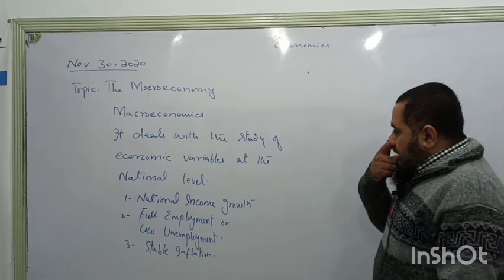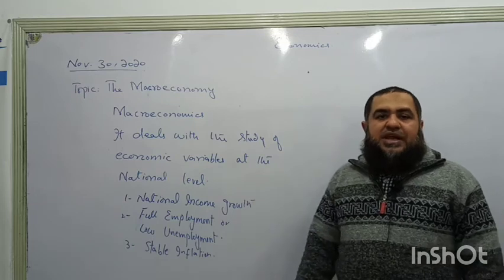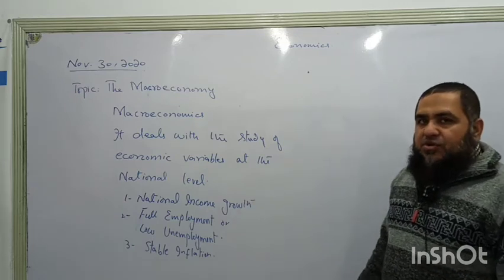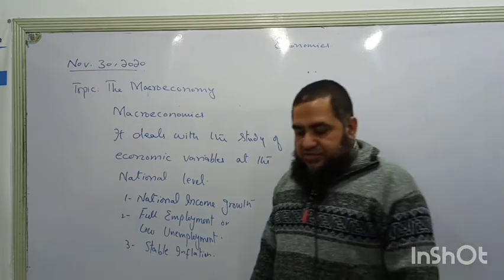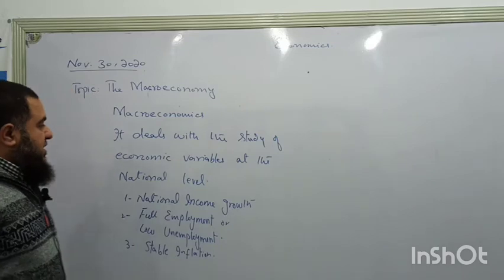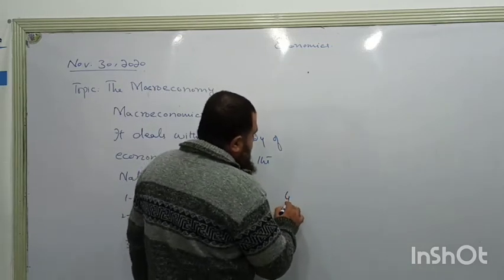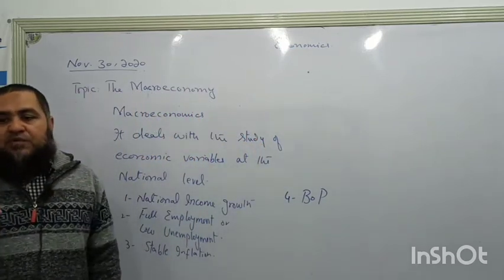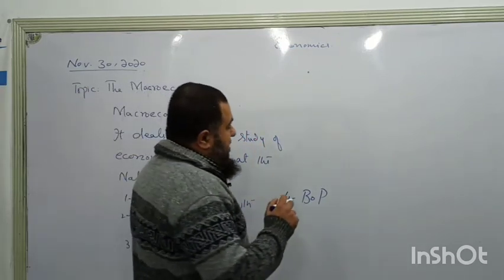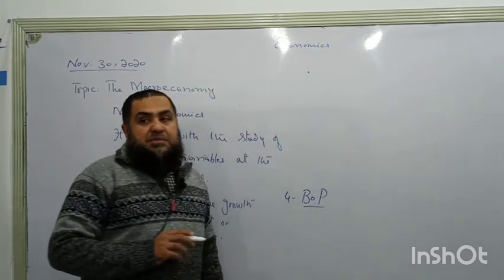So if we want to see the domestic performance of the country, we have to look at these economic variables, which are the national income growth rate and unemployment, how it is decreasing, and stable inflation rate in the country. They are telling us about the domestic performance of an economy or domestic performance of a political government. Now the two other economic variables which are studied, one of them is called balance of payment equilibrium. Whatever the external outlook of the country is showing, that can be seen in the performance of balance of payment.